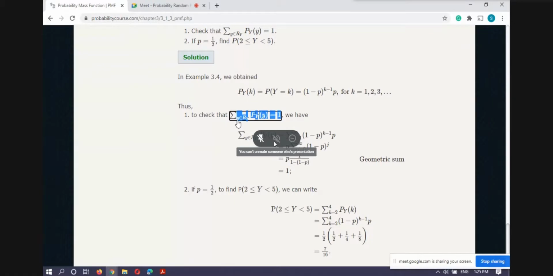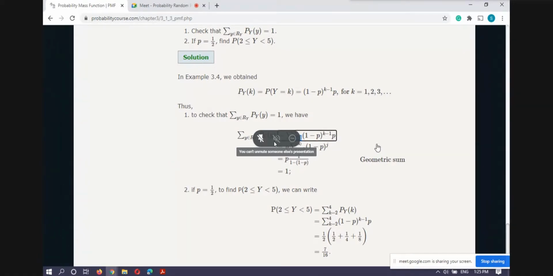that is, if we range y over the range set of y and add all the probabilities, what we will get. So we know that this means k is ranging from 1 to infinity, and we see that this p is independent of k, the index of the summation. So we can take this p out of this summation, and then we assumed k minus 1 equal to j.